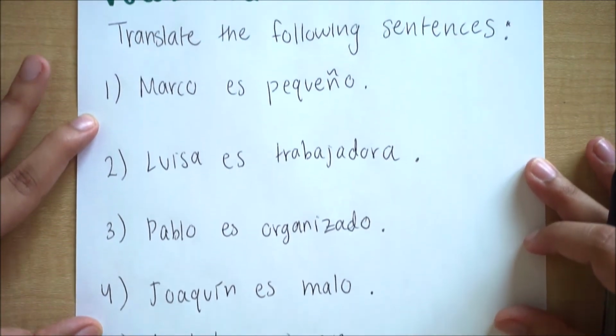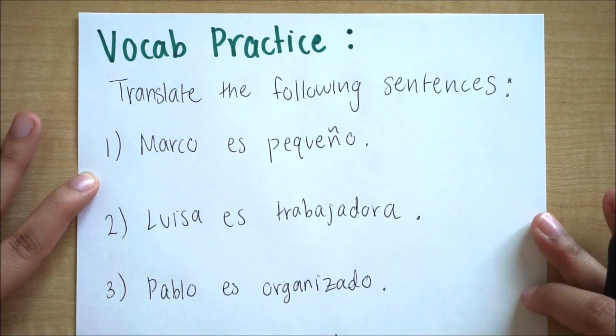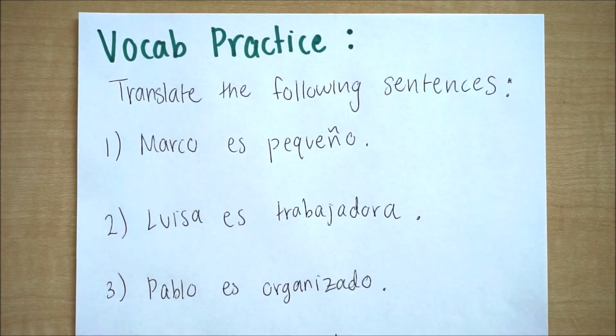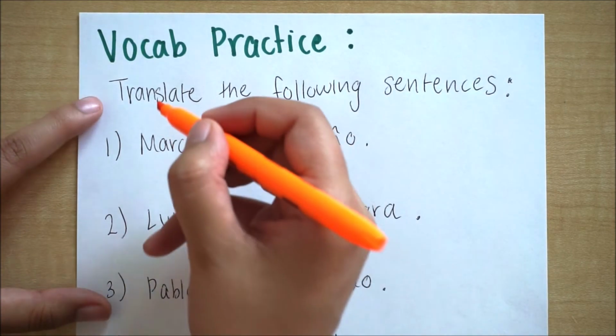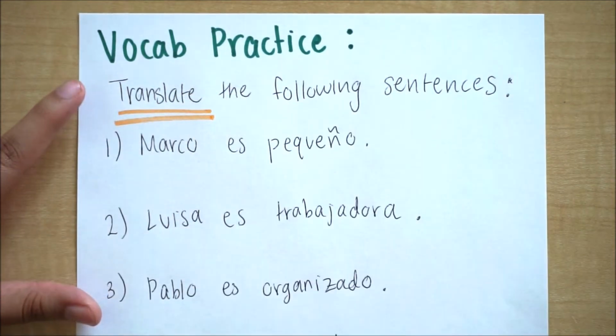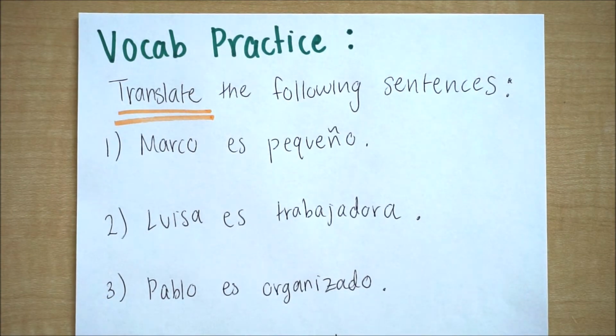So take a look at all these sentences, pause the video, and translate these sentences into English. And it's really going to help with that vocab that we just learned. Right? The key here is to translate. That's what this activity is going to help you do. All right. So let's go ahead and get back and